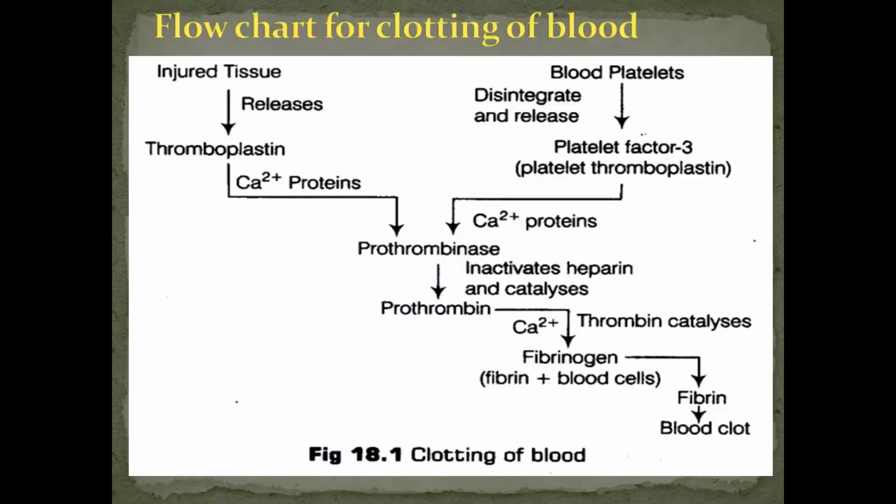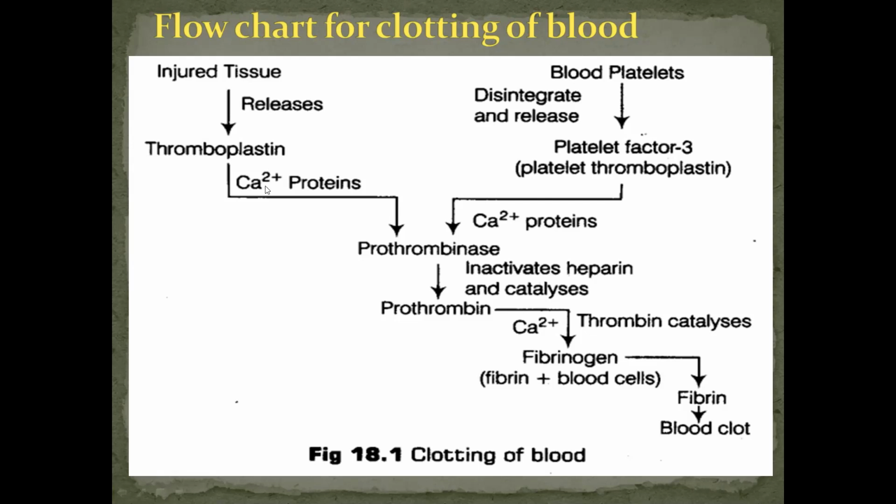Now, you can see through the flowchart. I will explain, you keep an eye on what happens. When a blood vessel is cut, here it is written injured tissue. The injured tissue cells and platelets disintegrate at the site and release a substance called thromboplastin. Now, this thromboplastin or thrombokinase, both are the same. They act as an enzyme with the help of calcium ions. Here it is written, calcium ions.